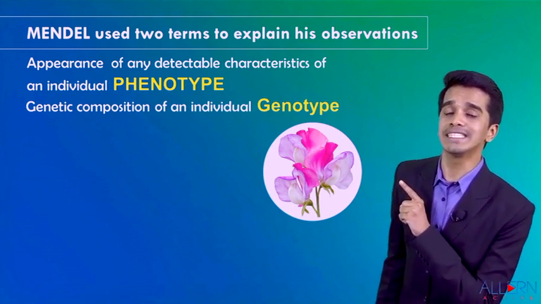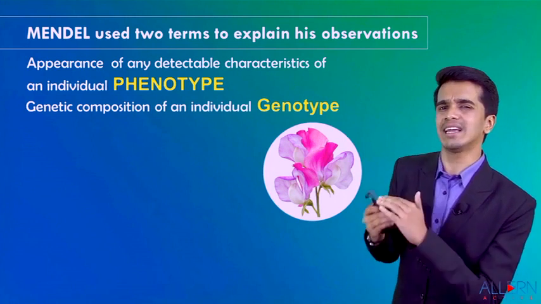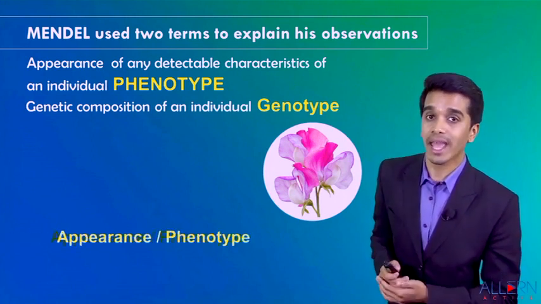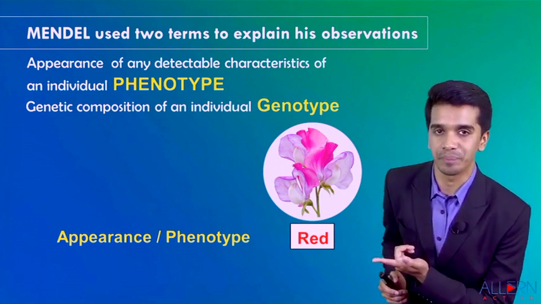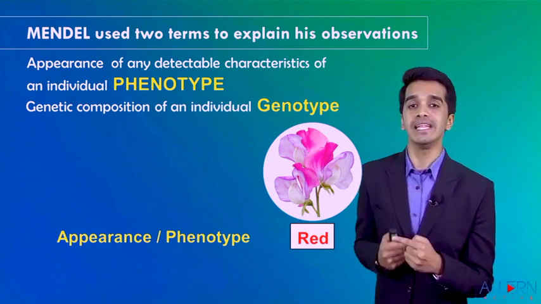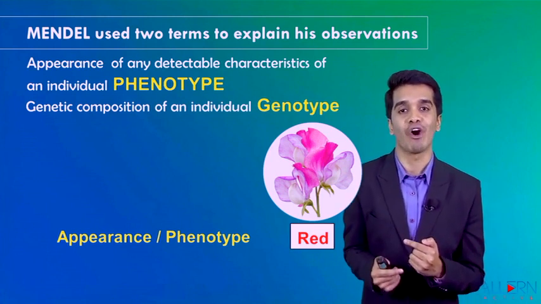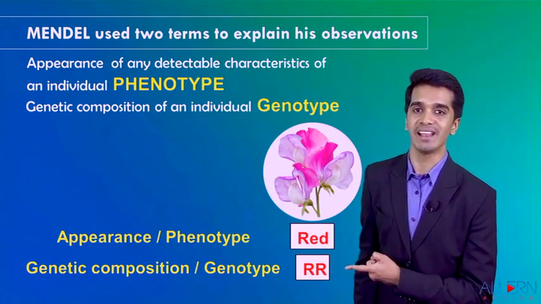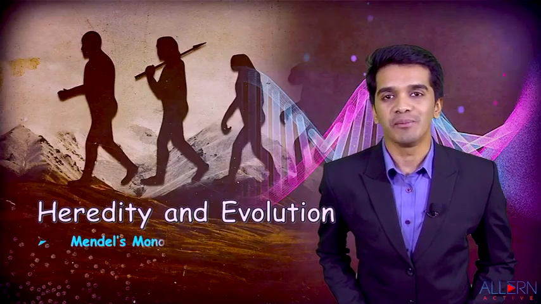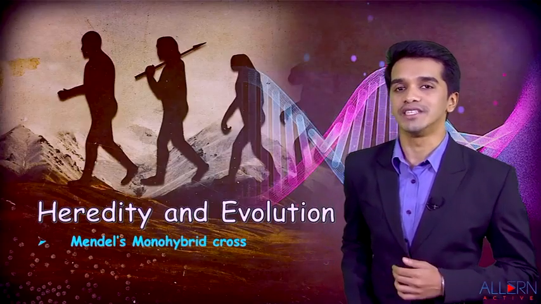This flower color is red. So can I say externally it looks red in color? So can I say the phenotype? That means the external appearance is red. And the internal genetical composition of the flower is known as genotype, that is capital R and capital R. Now we are going to study about Mendel's monohybrid cross in further detail.